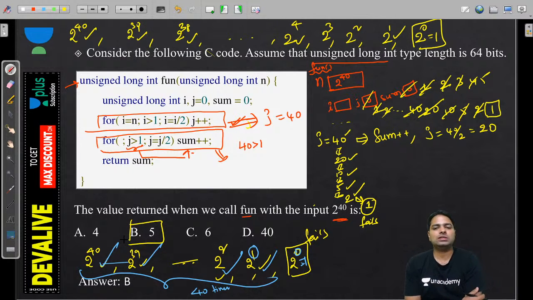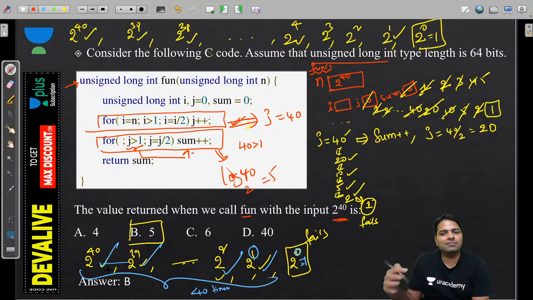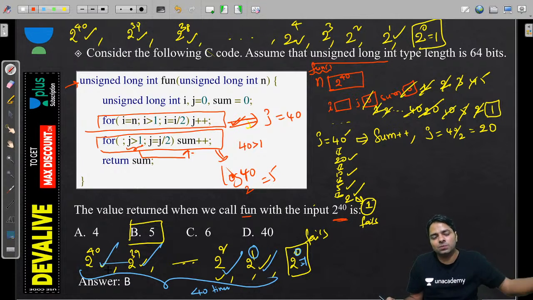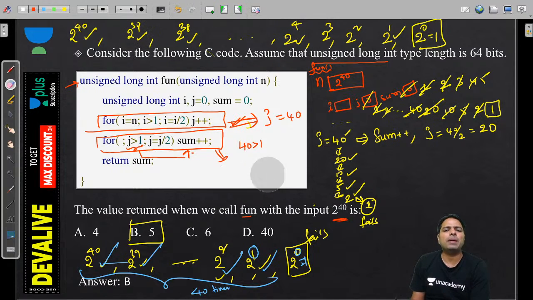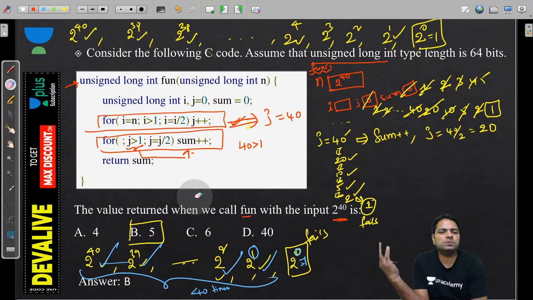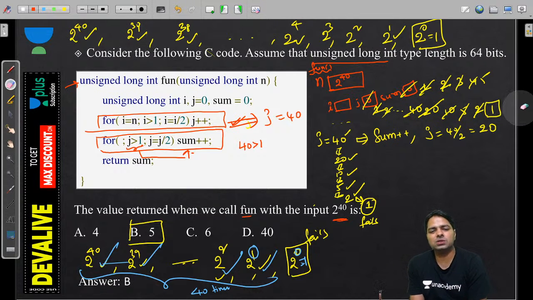Yeah. So this is another trick. That's basically log 40 base 2. That's 2 power 5. Some people can understand it's a log 40. So if you want to make a shortcut here, log 40 times it's going to increment the sum. So log 40 base 2 is 5 times. So sum value will become 5 because sum started with 0. So by practicing only we can understand such loops. First time you are facing such loops, we are going to fail to increment very quickly.